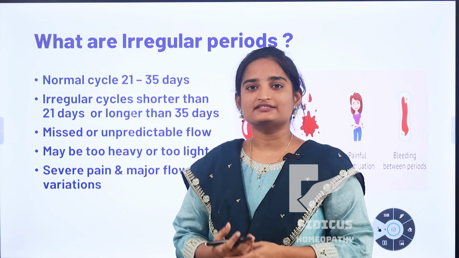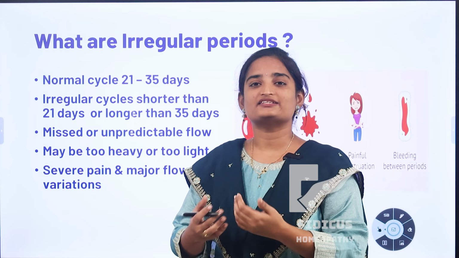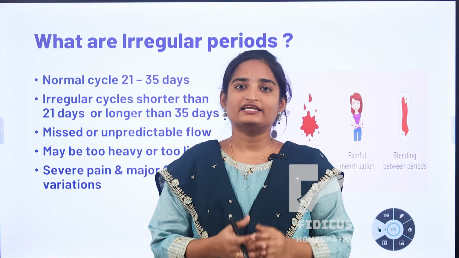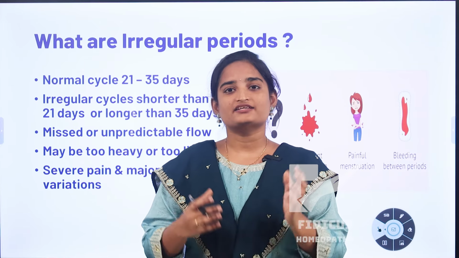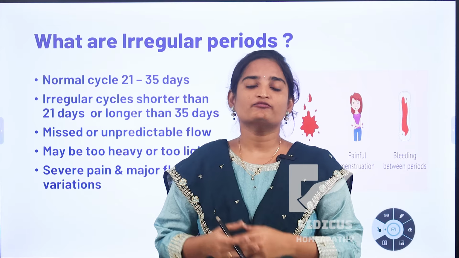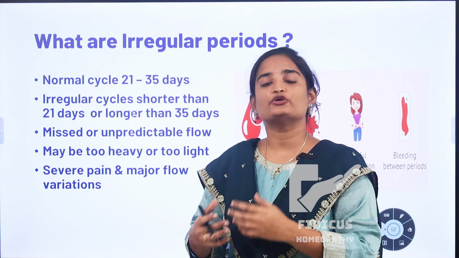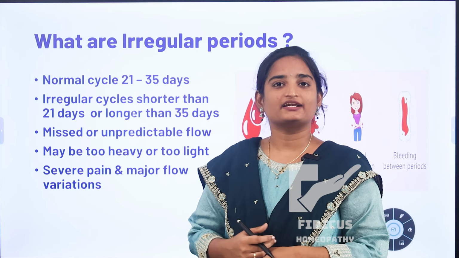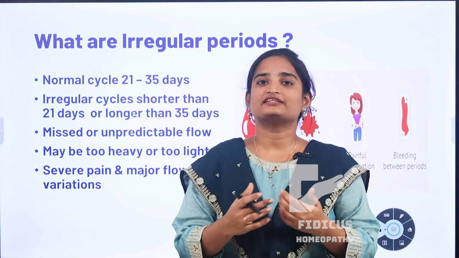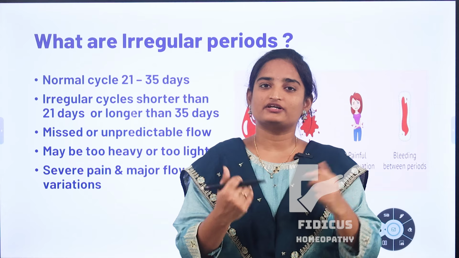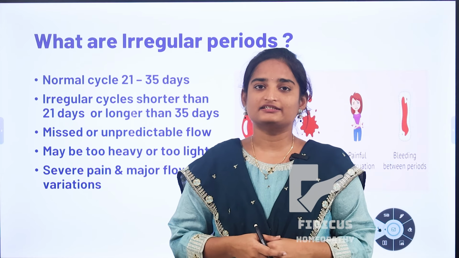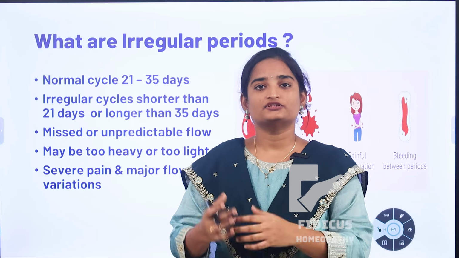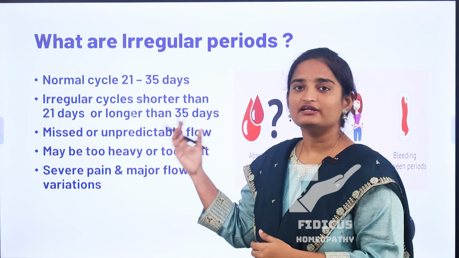Usually some women experience absence of periods, we call it amenorrhea, while others have painful periods and also abnormal bleeding, even bleeding between the periods. All these changes are mainly due to pain and some flow changes. Usually these changes can give us signs of disturbance in our body, so that's why our body can exhibit this type of irregular periods. So irregular periods is nothing but a disturbance in menstrual rhythm. This is our body's way of naturally signaling that there is a health issue in our body or there is hormonal imbalance in our body, so that needs early attention. This is all about the irregular periods.